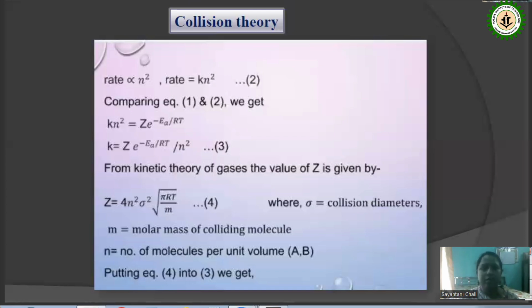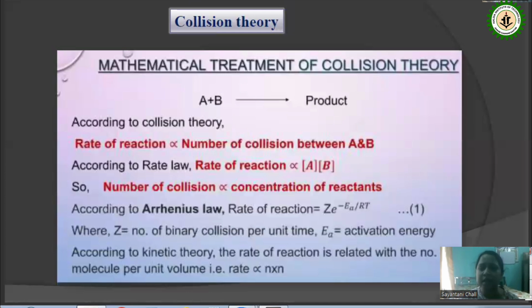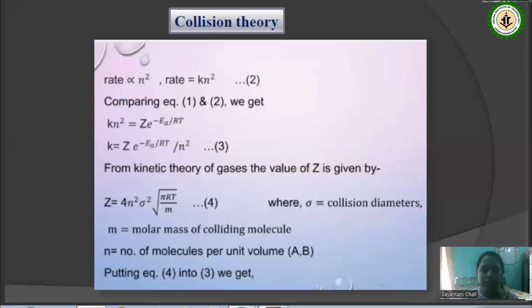Z is the number of binary collisions per unit time. So Z is equal to 4 N square sigma square root over pi RT by m. Here m is the molar mass of the colliding molecule, sigma is the collision diameter between the two gas molecules, and N is the number of molecules per unit volume of A and B.